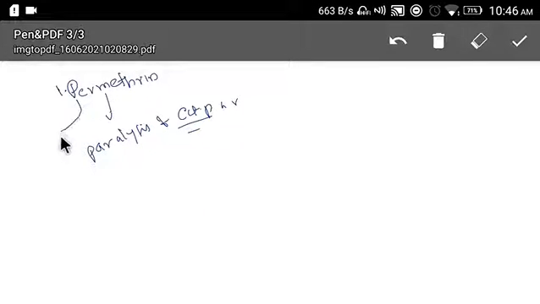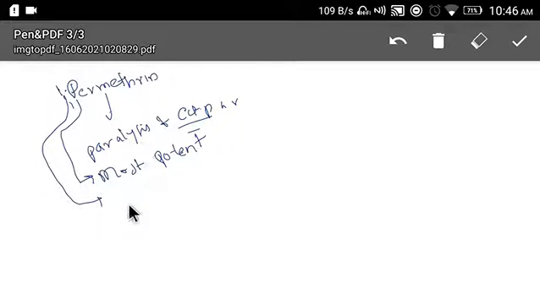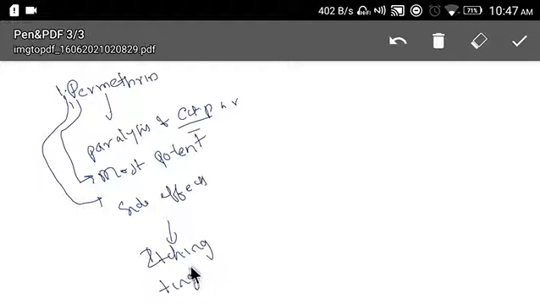One thing you should remember is this is the most potent ectoparasiticide. The main side effects are itching, tingling sensation, and rash. These are the 3 important side effects.